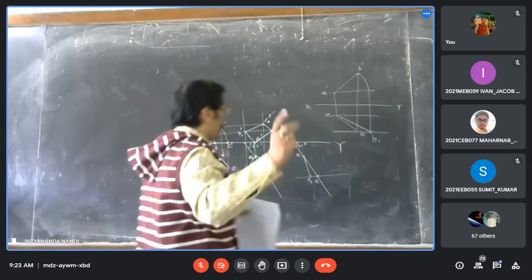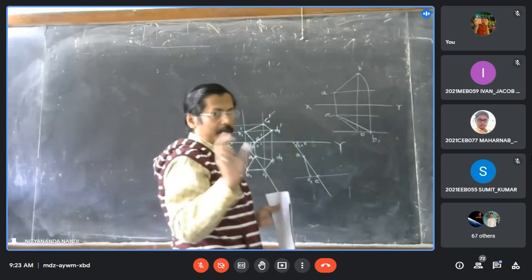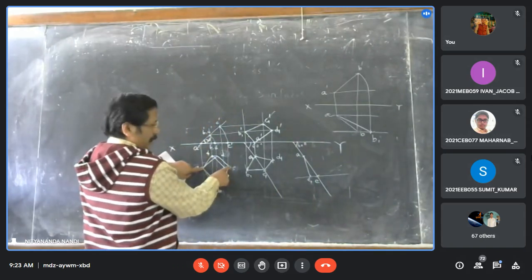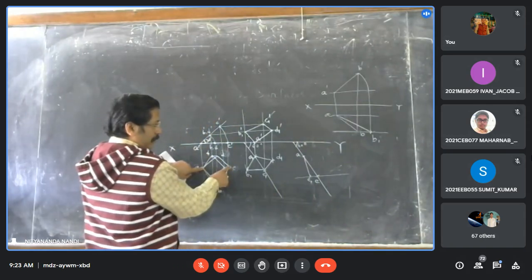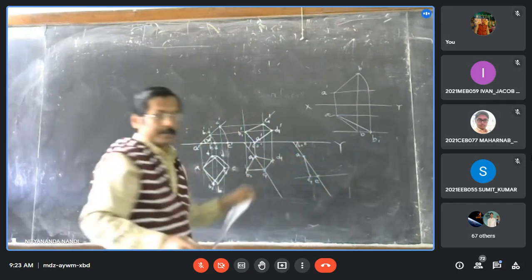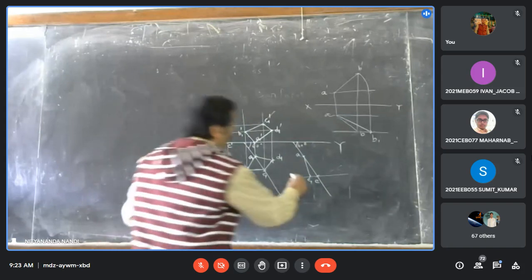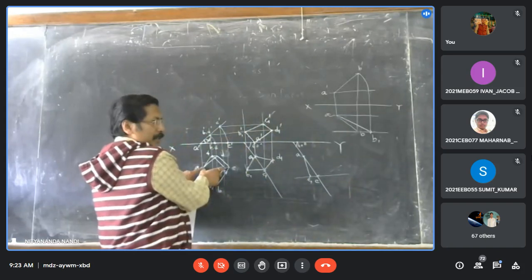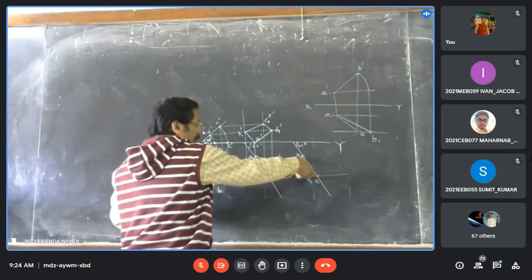Clear? On the basis of this new concept, here the true length of the diagonal AC will lie on this 60 degree inclined line. We have to draw this one. Then AC1 is known.